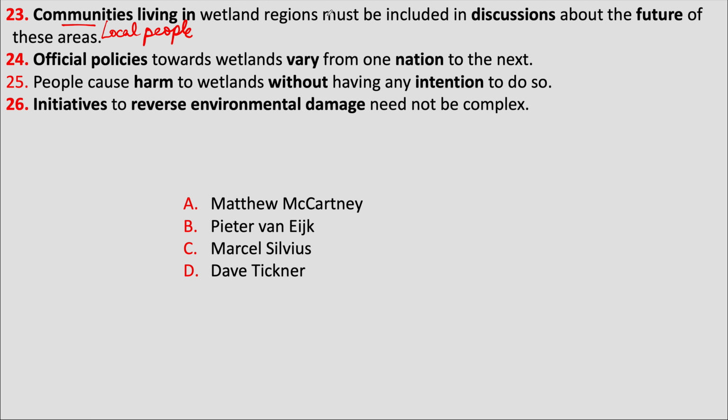And what this is saying is that these people should be included in the decision about what should happen in future in these areas. Official policies towards wetlands vary from one nation to the next. Official policies means the policies of the government. So from one country to another, the policies are different.